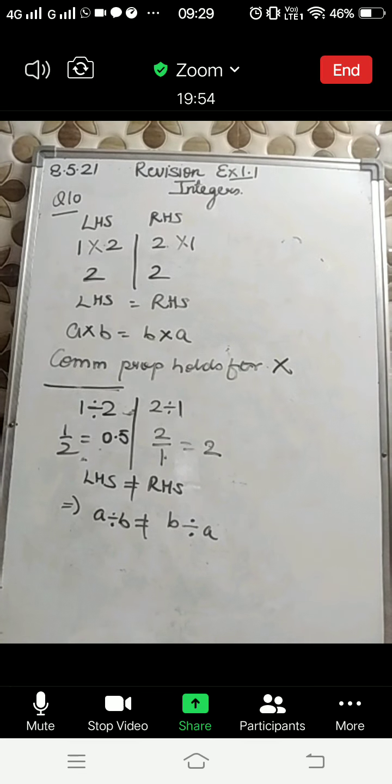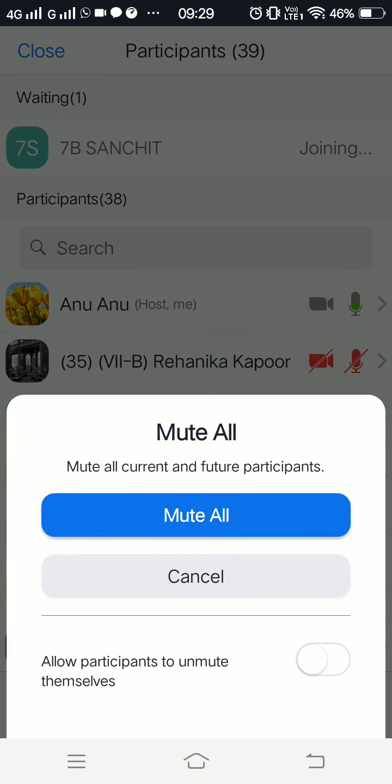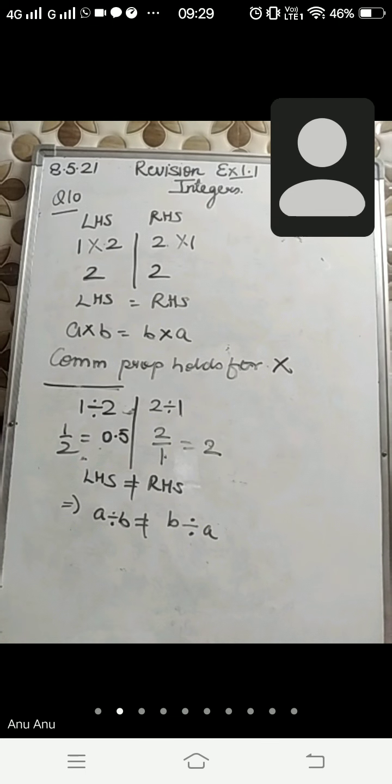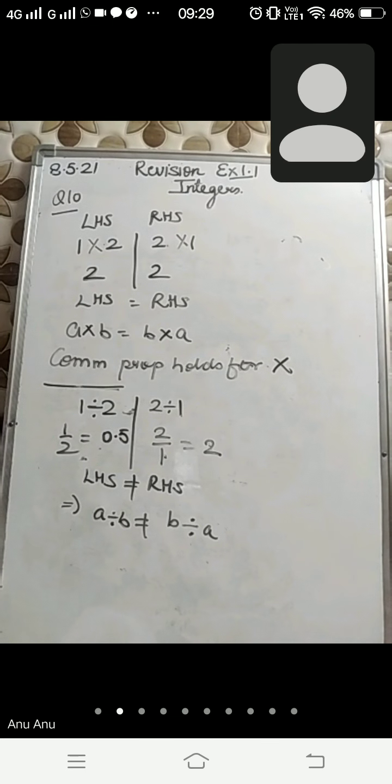Okay, any doubt beta? Any doubt? Hope it is clear to you all. So we have concluded that closure property holds for addition, subtraction and multiplication but doesn't hold for division, and commutative property holds for addition and multiplication but doesn't hold for division and subtraction.